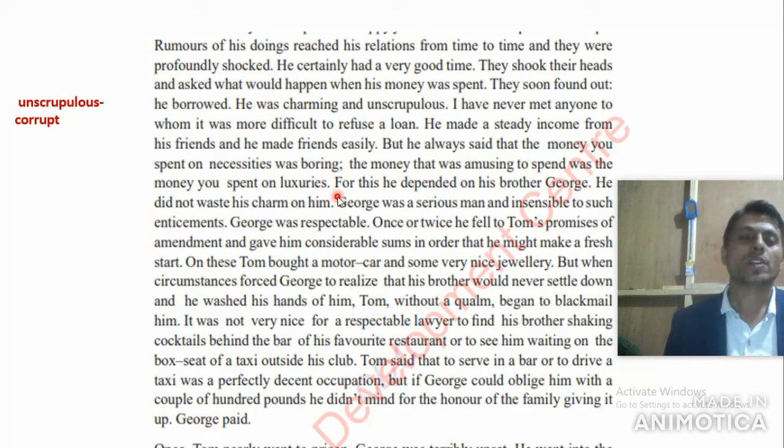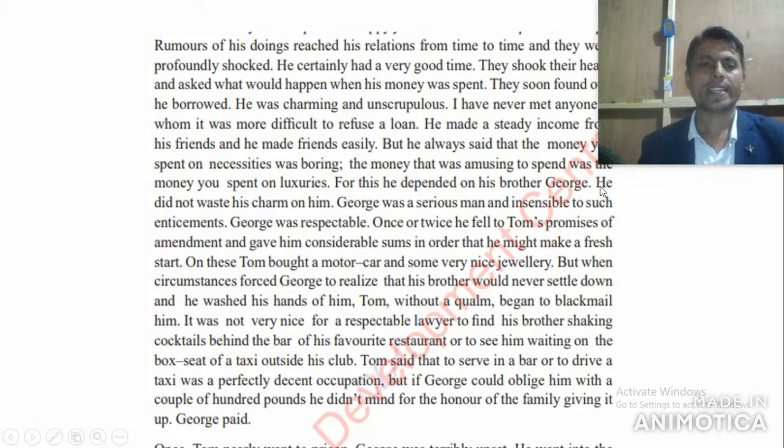So he was extravagant. For this he depended on his brother George. Mainly he depended on his brother George. He didn't waste his charm on him. It means every time Tom Ramsay just enjoys life.